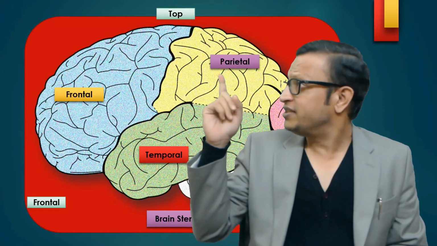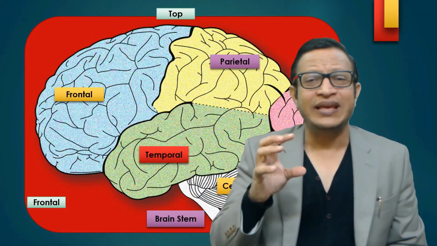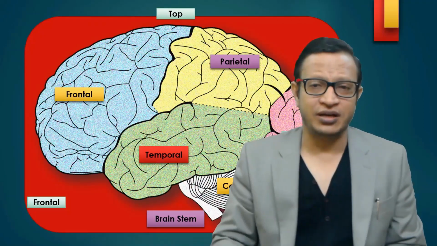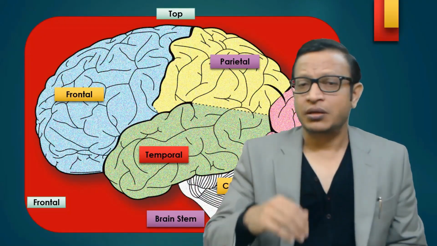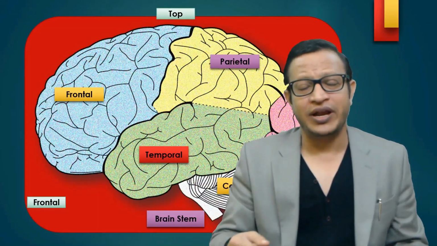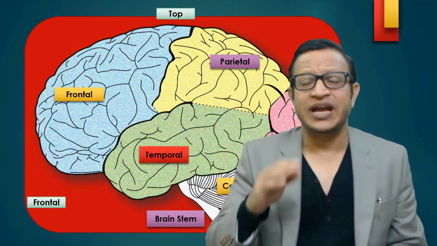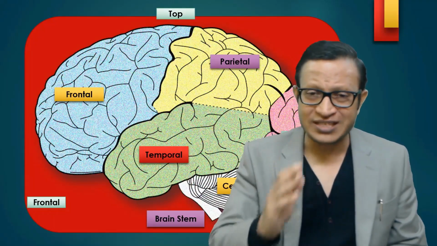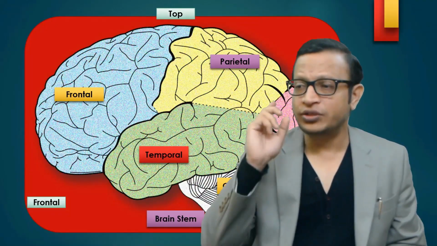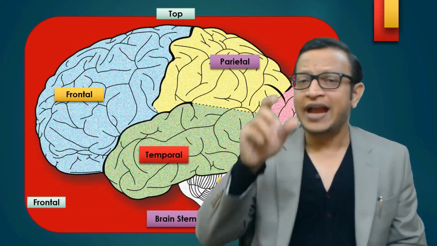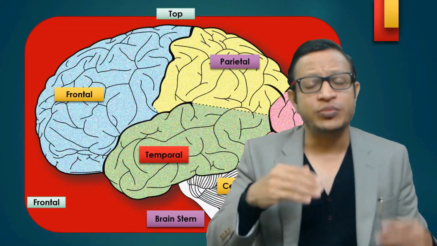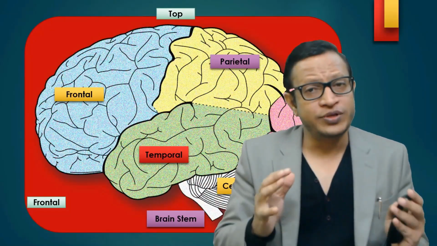And then above is the parietal lobe. The parietal lobe is a kind of business center. This is where the calculation occurs. The calculation is arithmetic. Also, in real life, if I have to ride a vehicle or overtake a bus, at what speed I have to go is determined here. At the same time, if you want to throw a ball into the dustbin, at what speed and at what energy it should be thrown is told by the parietal lobe. So the parietal lobe is more of a business center.